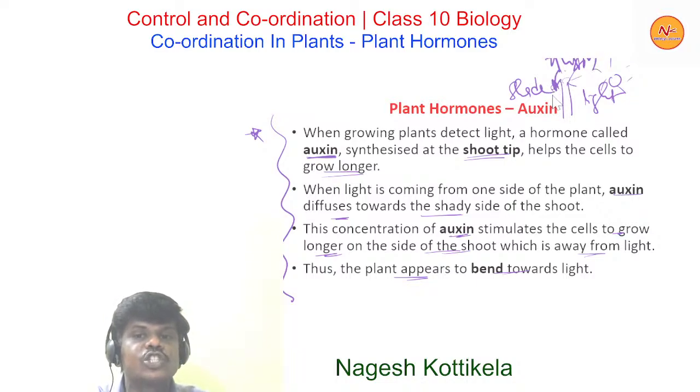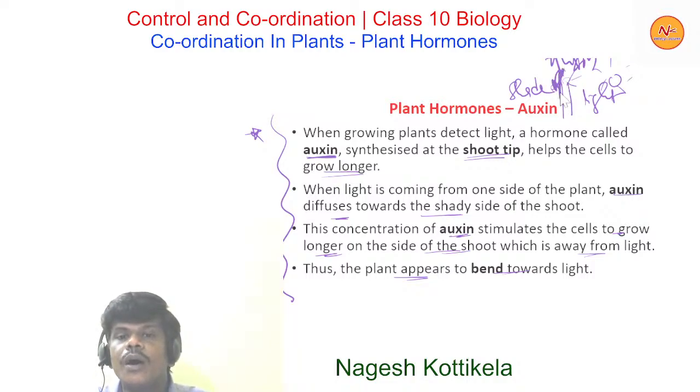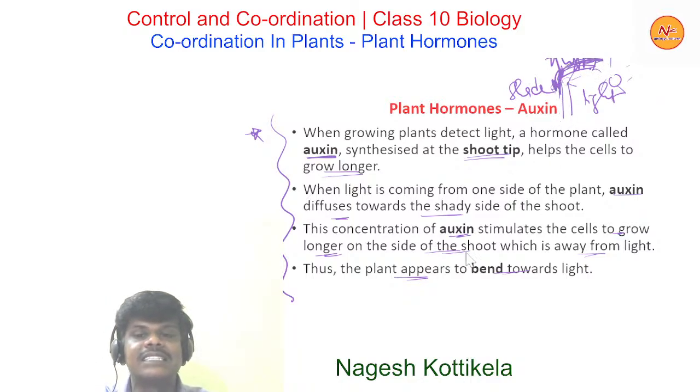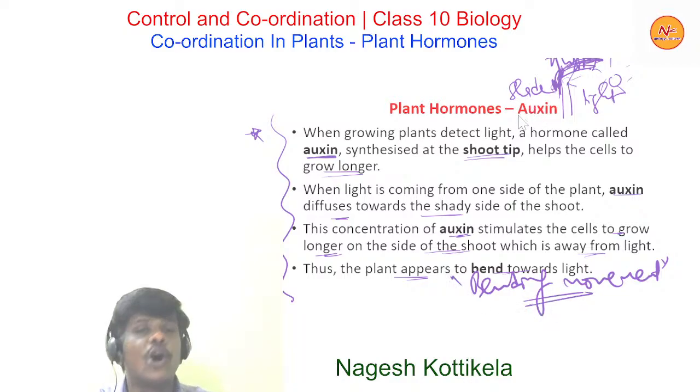So this side, the cells will grow longer when compared with the region that is receiving the light. So obviously these cells grow longer and they bend towards light like this. This bending movement in plants is because of the plant hormone auxin. Okay, this is one of the very important questions for board exams and also for competitive exams. So auxins are responsible for bending movement, and this bending movement occurs because of